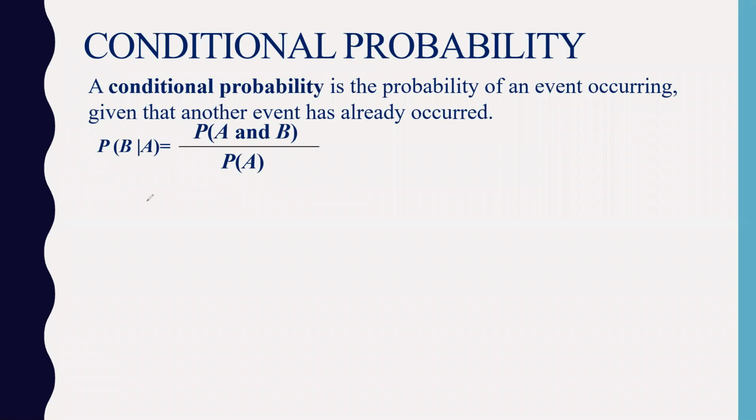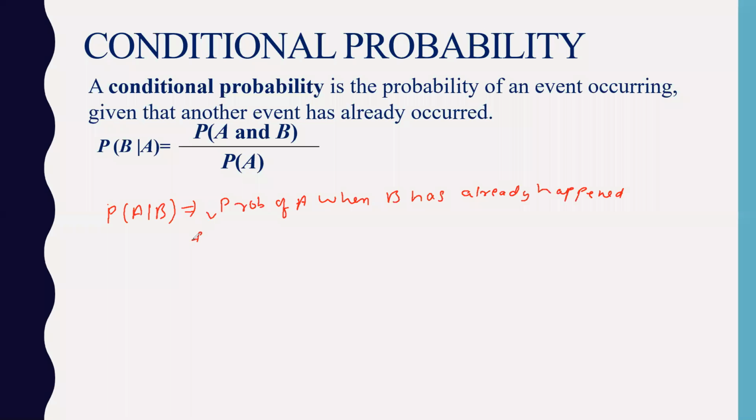What this means is, I've written probability of B by A. Let me also write probability of A given B. So what this represents is that I am actually finding the probability of A when B has already happened.